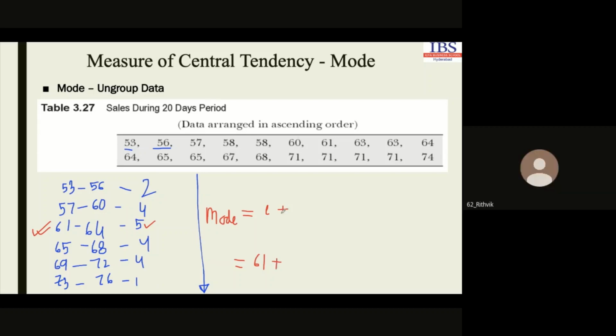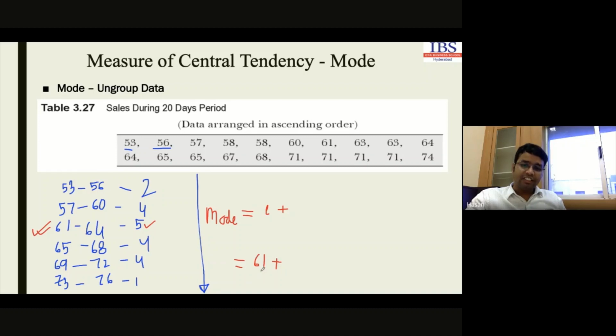Yes, sir. Then, lower limit plus, in the numerator part, we have the frequency of the modal class. What is the frequency of the modal class? The frequency of the modal class is 5.